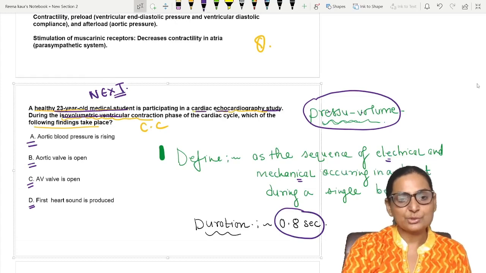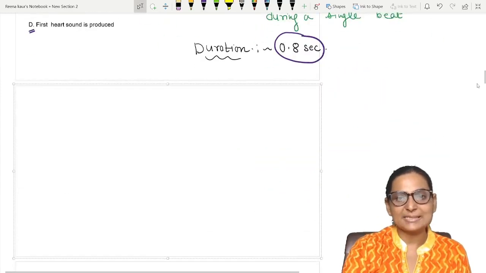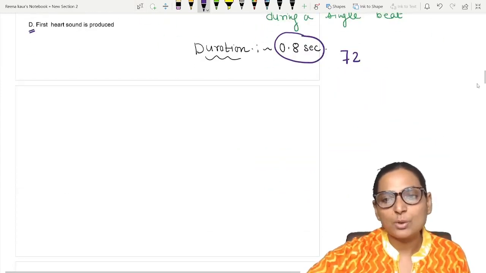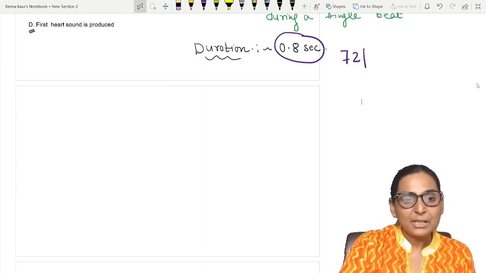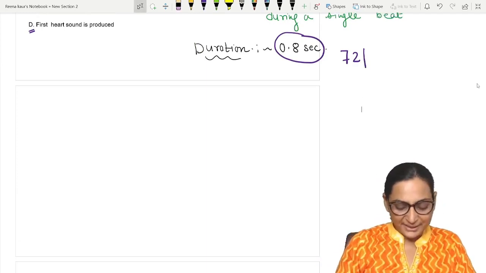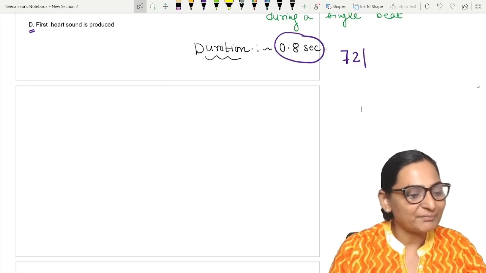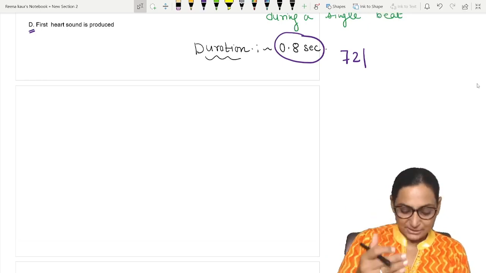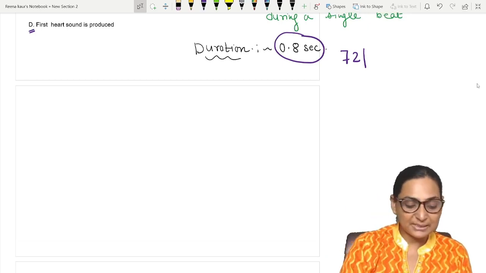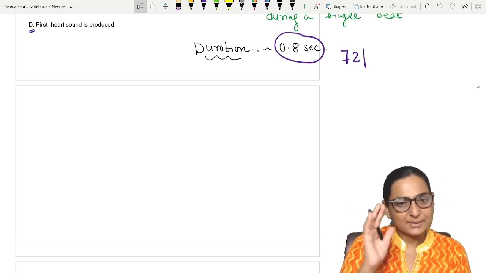Okay, the duration of the cardiac cycle is 0.8 second with a heartbeat of 72 beats per minute. Now you can divide the events. Basically, you divide them as systole and diastole, which are the mechanical events.